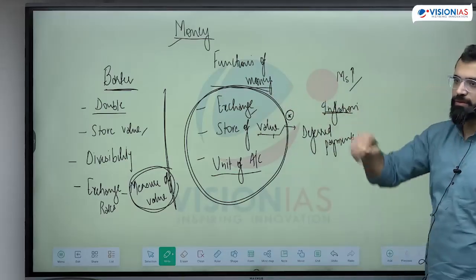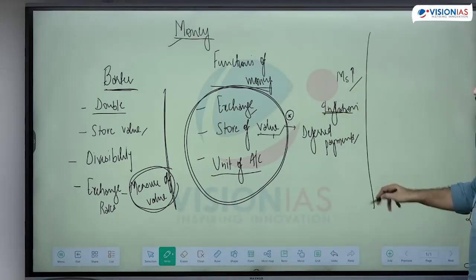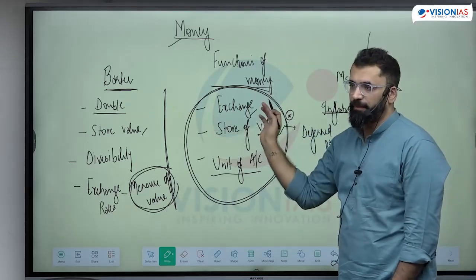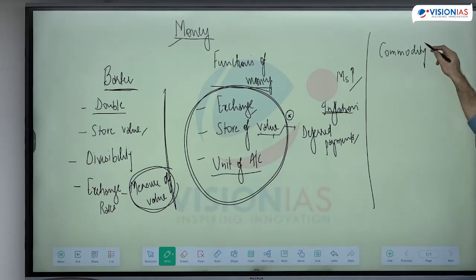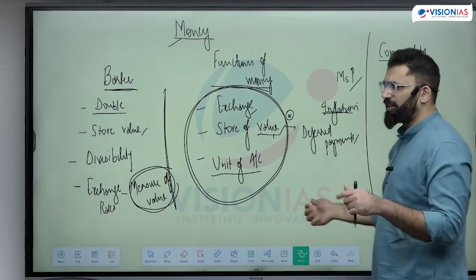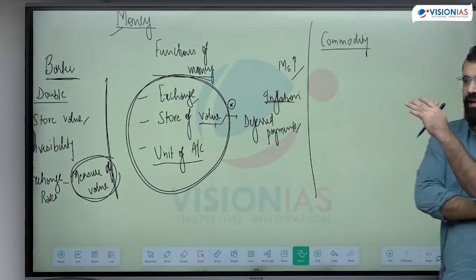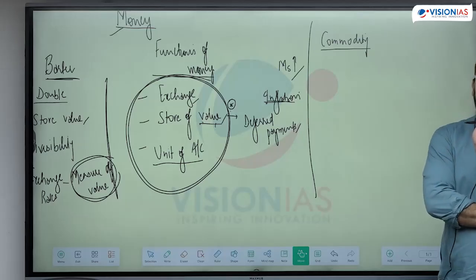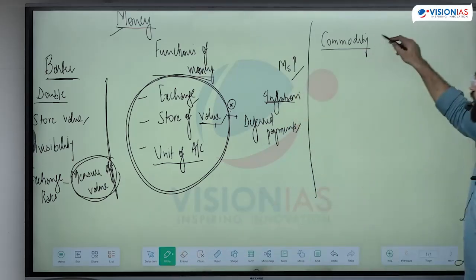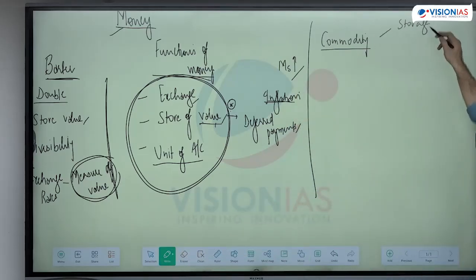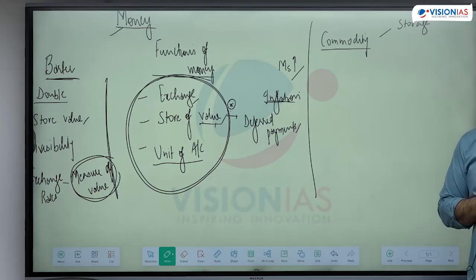Then we discussed how various forms were brought in. We are moving from barter to an independent money. First, we introduced various types of commodities as money. Different areas had different commodities which they regarded as money. What is the problem with the commodity money? First, commodity rice, wheat, shells, animal teeth, animals itself, a lot of different commodities were regarded as money. So one problem with those things could be storage. What if they are perishable? What if they get destroyed? What else?